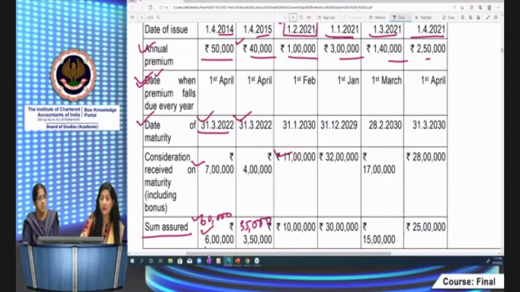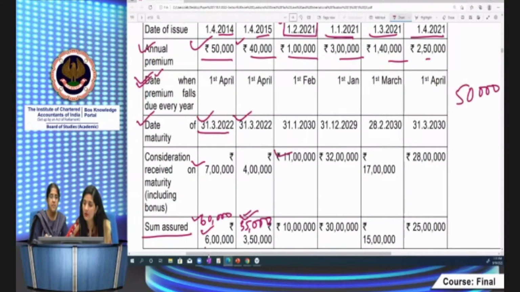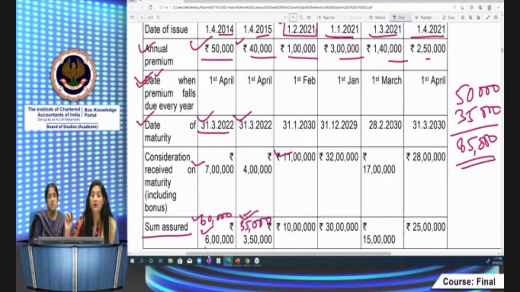In respect of A and B, how much deduction will be available? In respect of this 50,000, he would be eligible for deduction. Policy A ke liye, plus iske liye how much it has to be restricted to 10% of the sum assured. So the amount, how much it would be? It's 50,000 for policy A and 35,000 for policy B. The deduction under section 80C would be available for the assessment year 22-23.